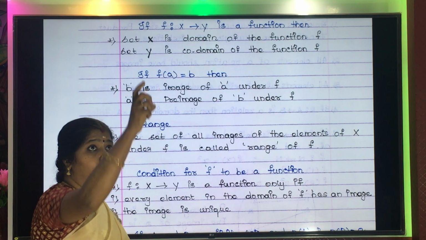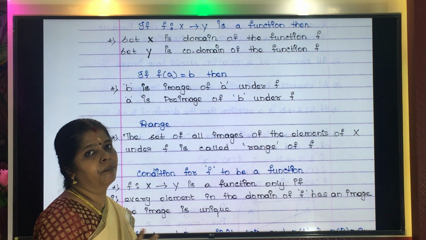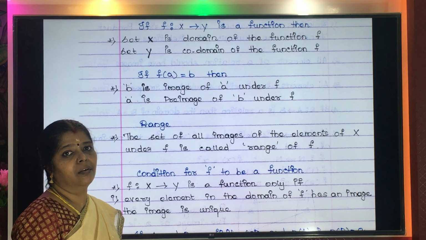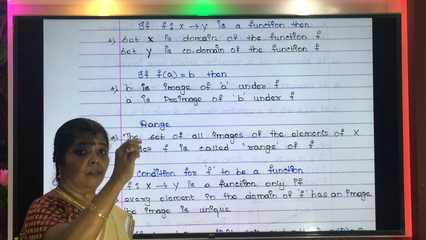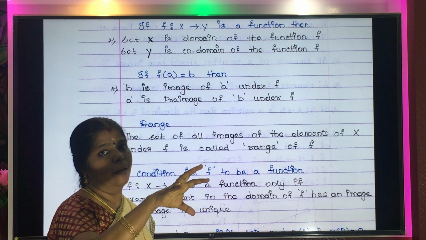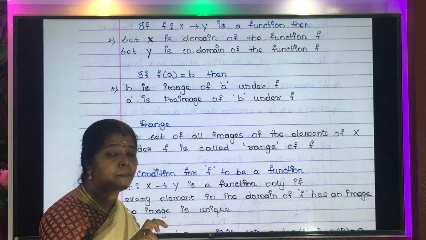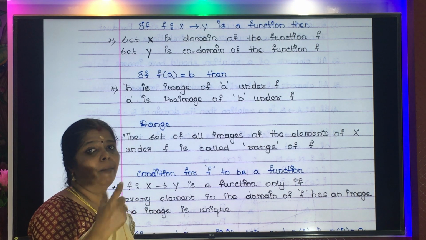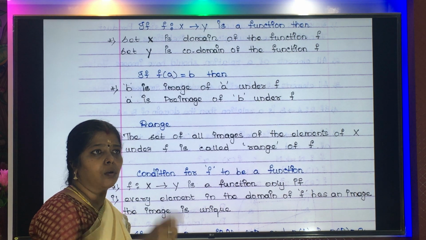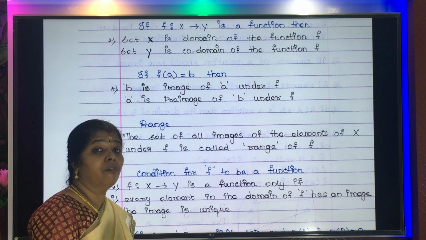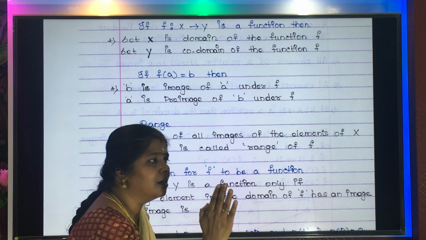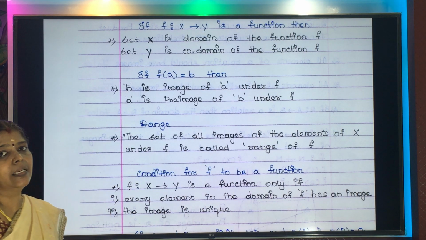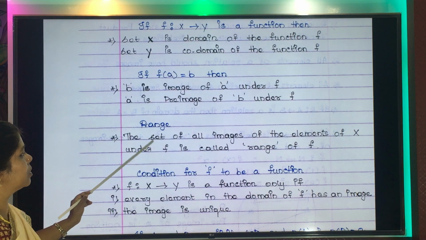It doesn't mean that all elements in set Y will become the elements in the range. No. All elements in set Y will be called the codomain. But range means... understand the difference between codomain and range. Codomain means all the elements in set Y, whereas range means only those elements which become the image of the elements in set X. That is what is told here.